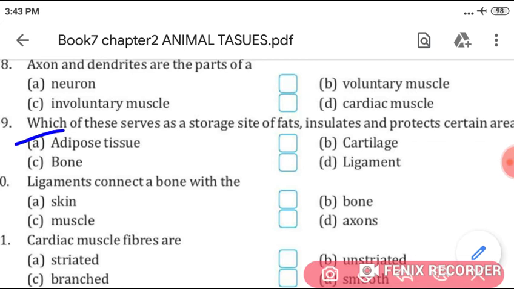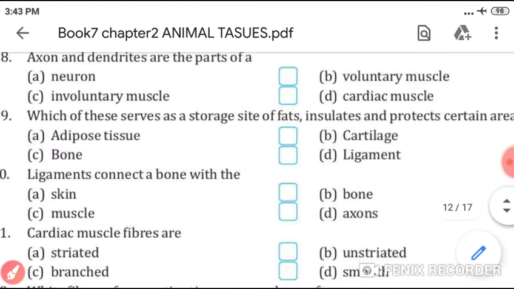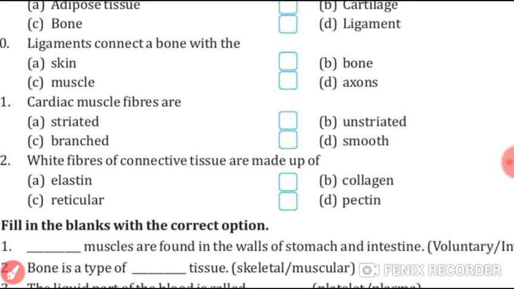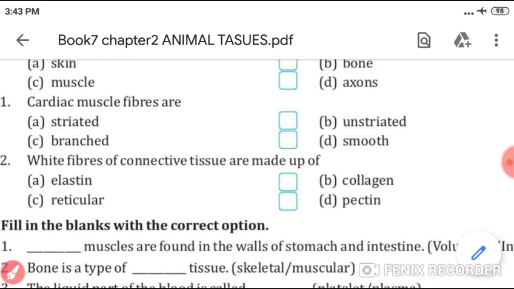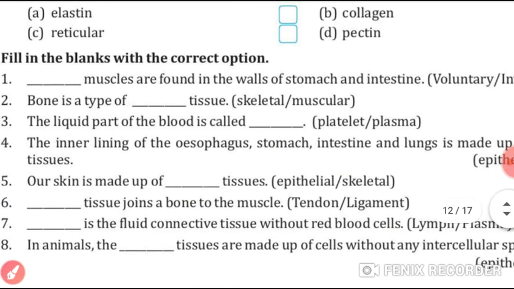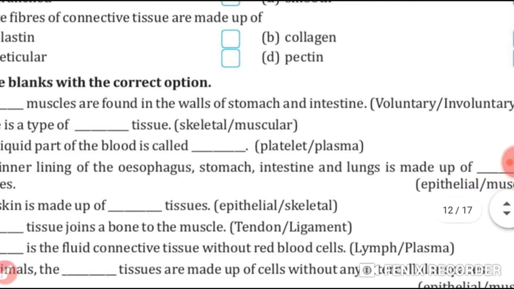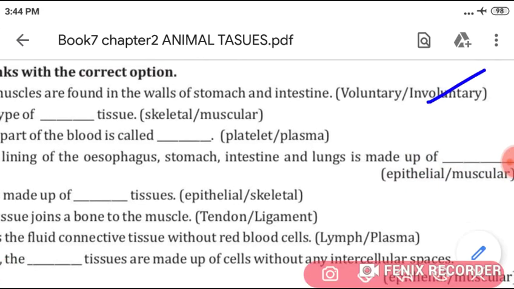Adipose tissue. Ligaments connect a bone with the bone. Next, cardiac muscle fibers are branched. White fibers of connective tissue are made up of collagen. Now fill in the blanks with the correct option. Dash muscles are found in the walls of stomach and intestine. Its answer is involuntary.